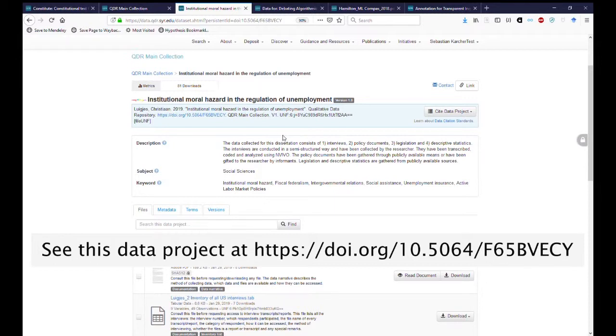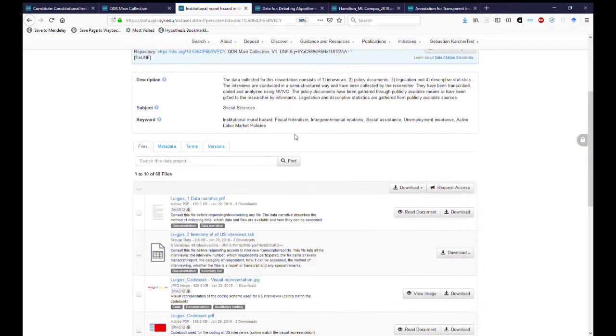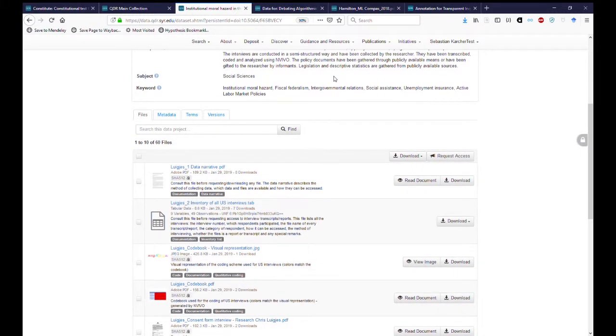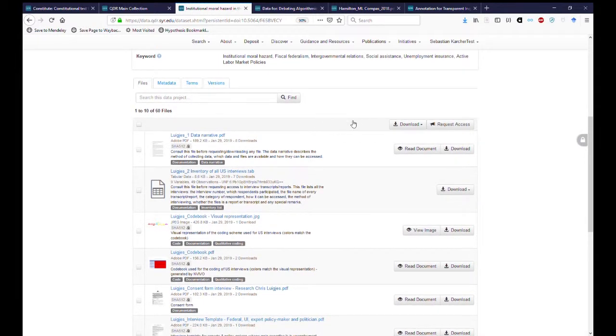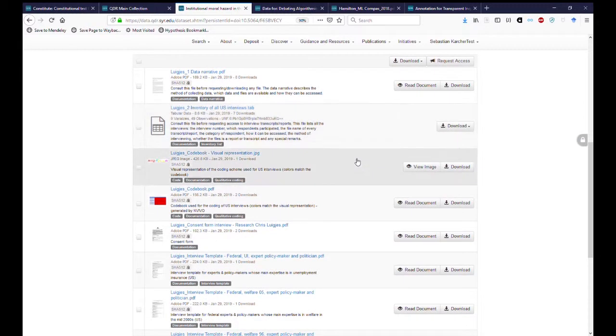So fewer spreadsheets, though some, and more text files, images, etc. And so one thing that we wanted to do is give people the ability to quickly look into data files to see if a data project is of interest to them or useful for them before they maybe download the whole thing. So we built these previewers that you see here, these read, view, etc.